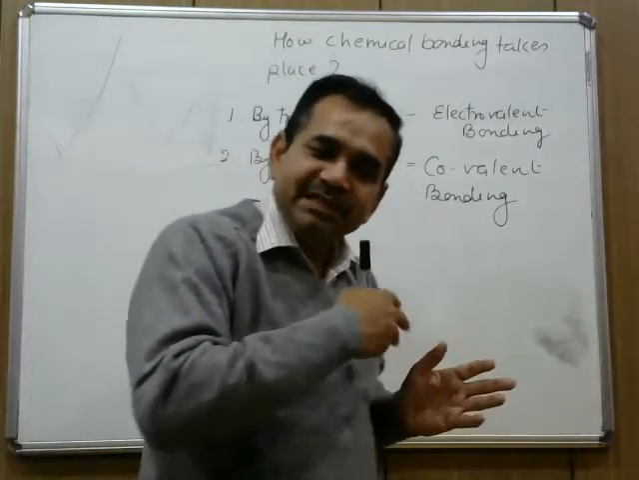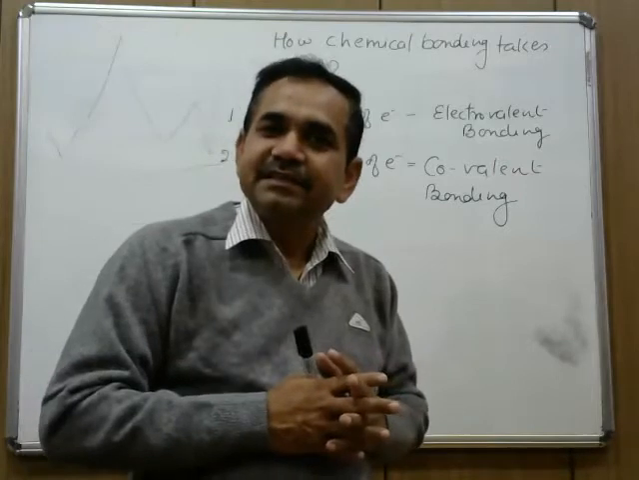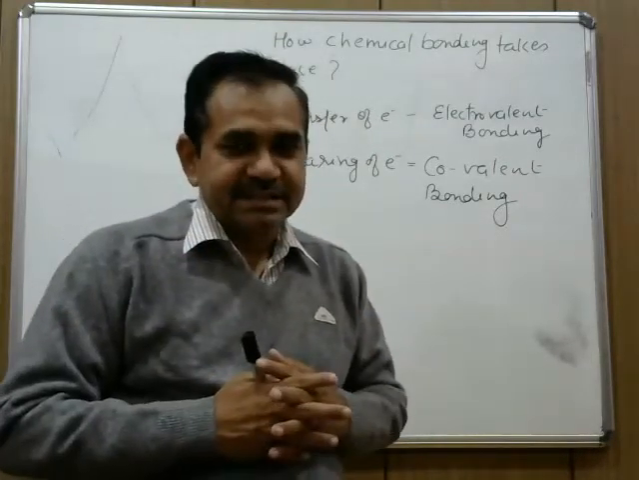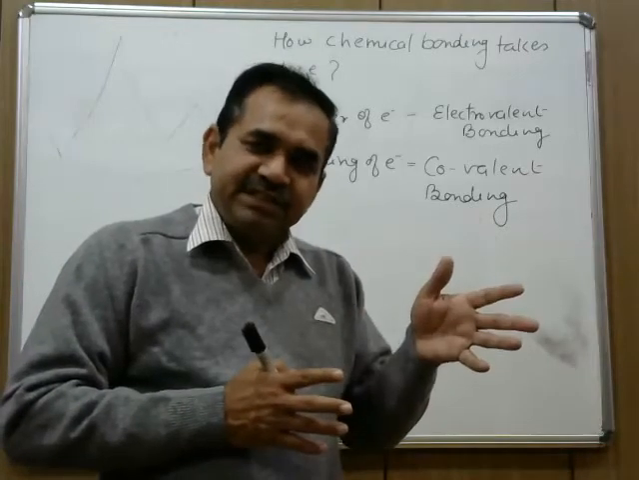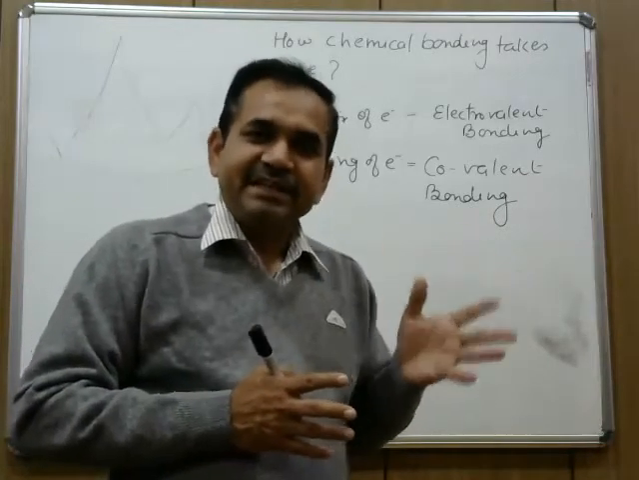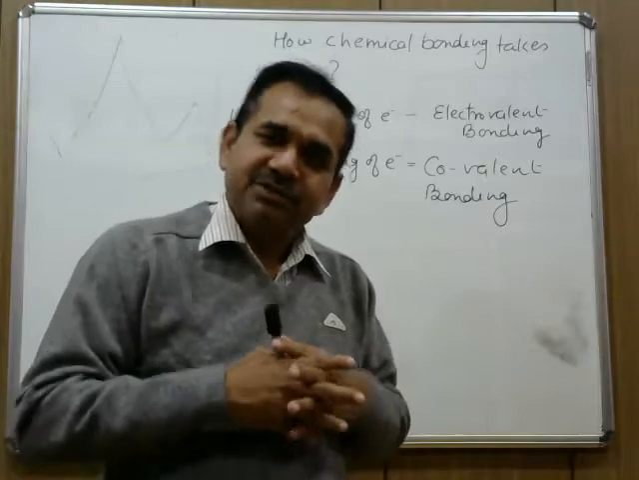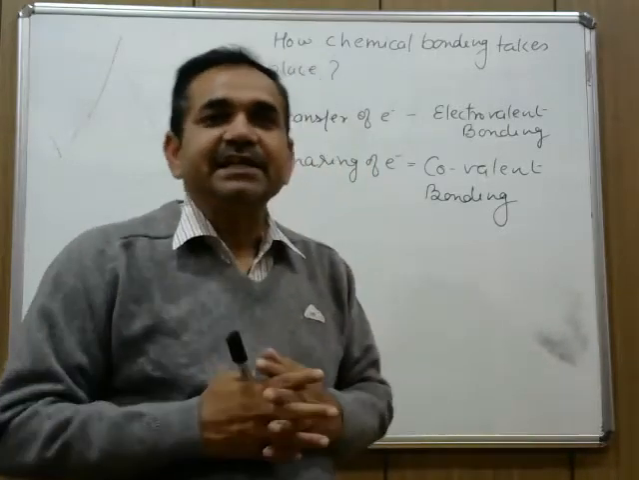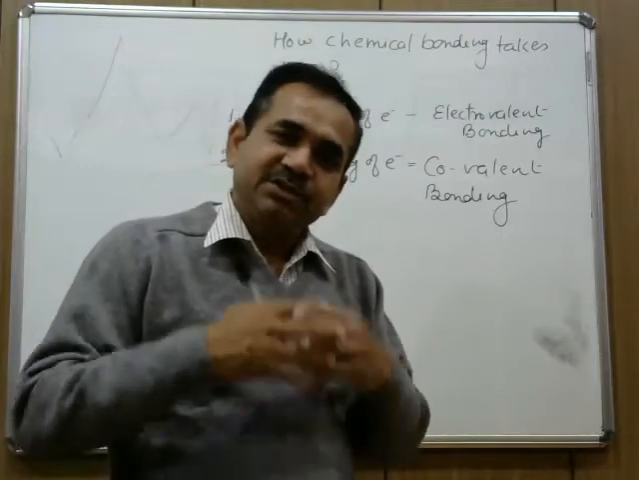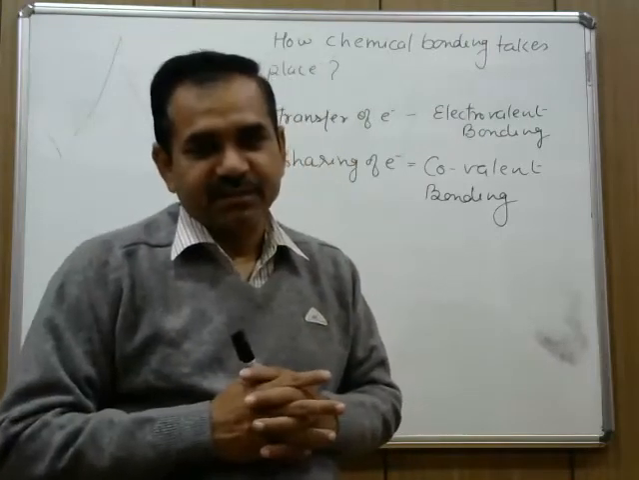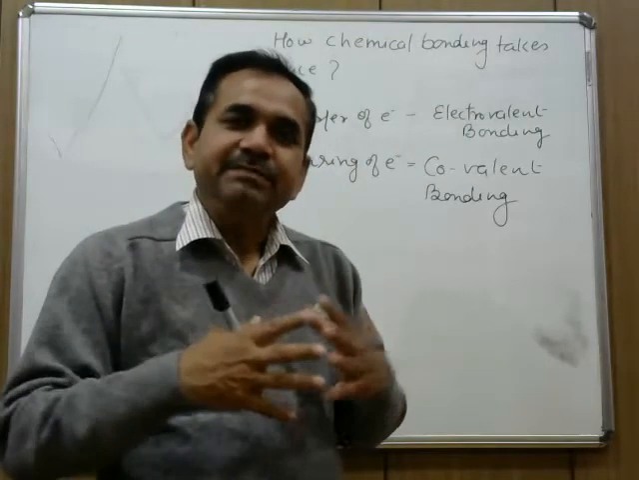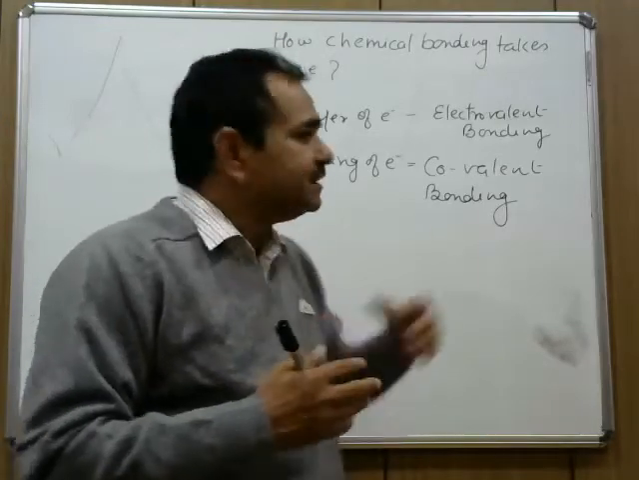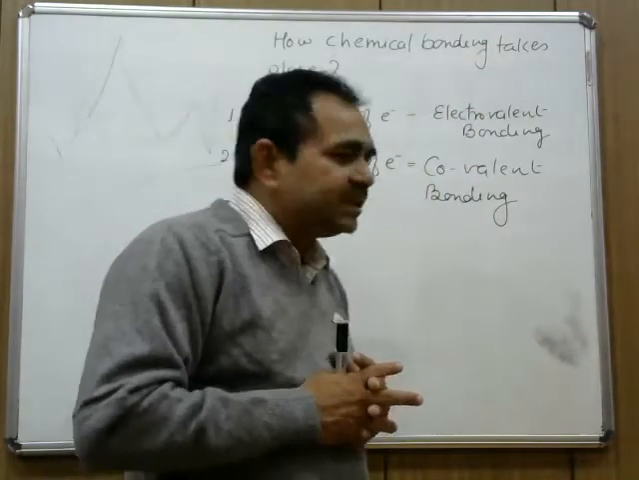One atom has donated electrons, another atom has accepted these electrons. After donation, the first atom attains a stable configuration, so it is happy. The second atom, after accepting the electron, completes its octet, so it is also happy. Since both are happy, they become friends, they join with each other, and this type of electrovalent bond is formed.